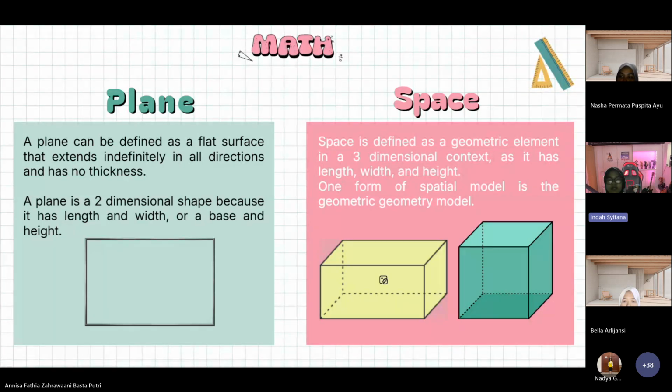One form of spatial model is the block, which is formed from rectangles, while the cube is formed from squares. The difference between a plane and space is also in their dimensions. Remember, a plane is two-dimensional and space is three-dimensional.